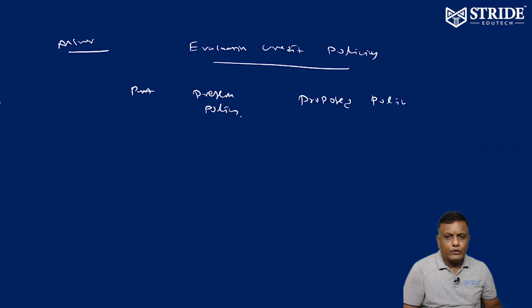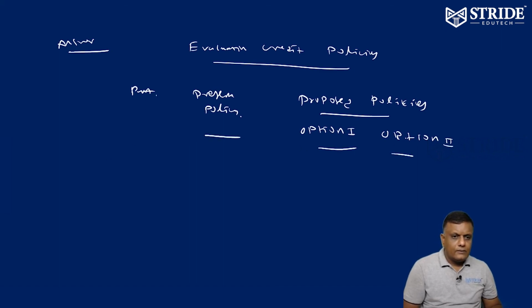There are two proposed policies. The company is thinking about option 1 and option 2. First, A, expected profit.